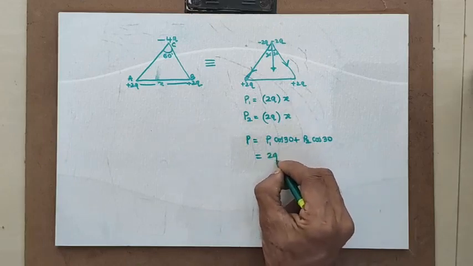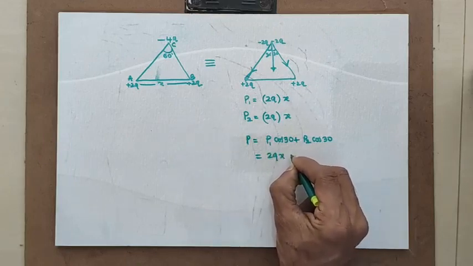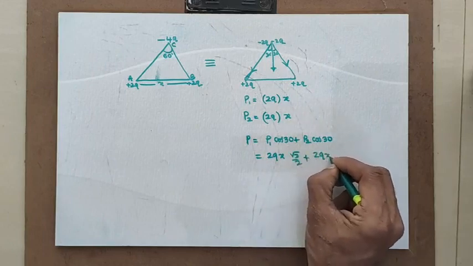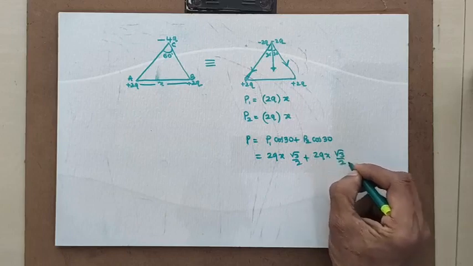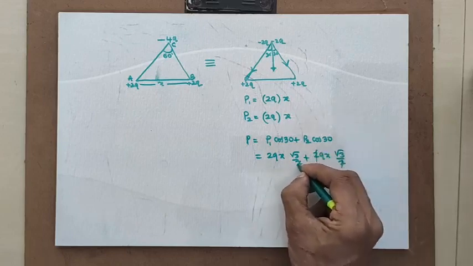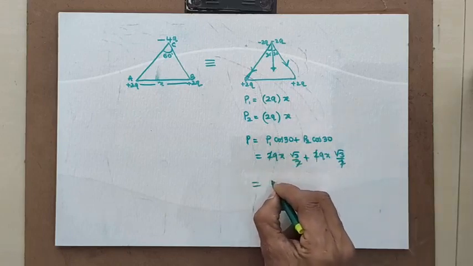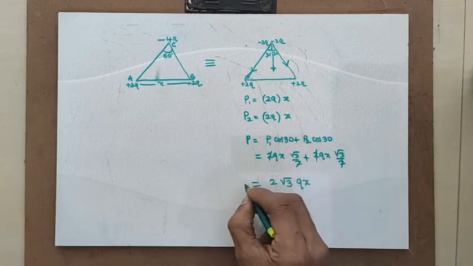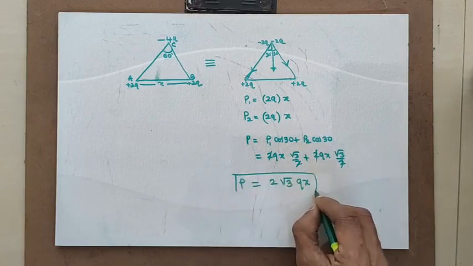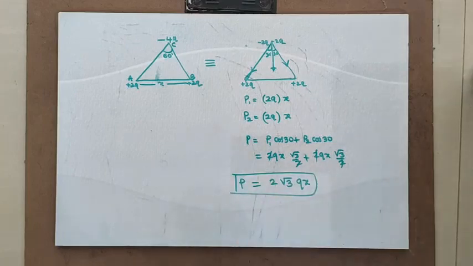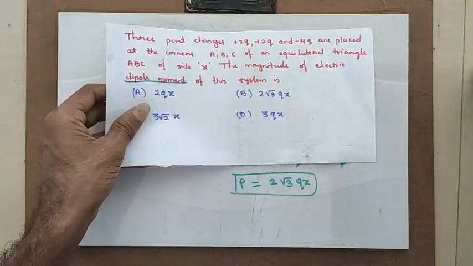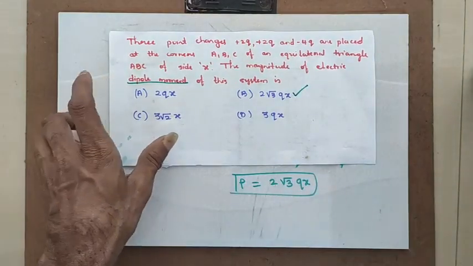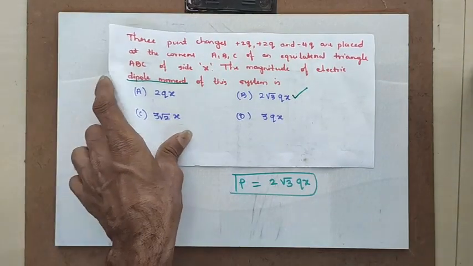P1 is 2qx cos 30, root 3 by 2, plus 2qx root 3 by 2. The 2 cancels. 2 root 3 qx is the answer. Now if you see this, the answer becomes 2 root 3 qx. That means option B. The answer is B.